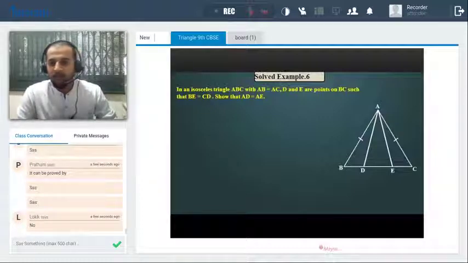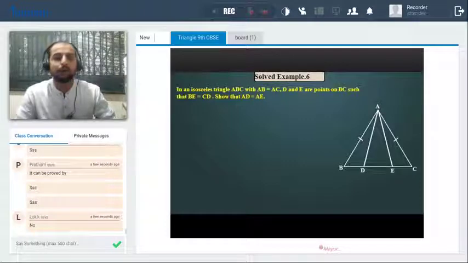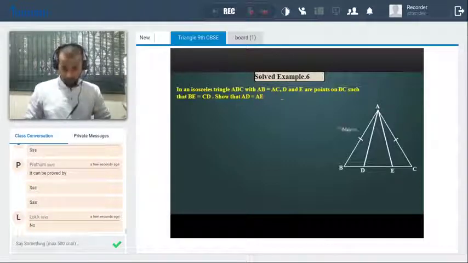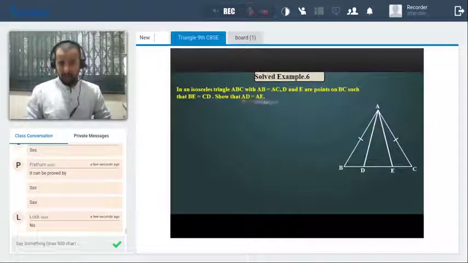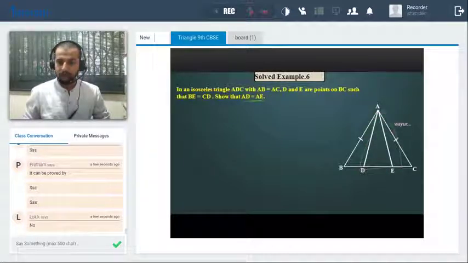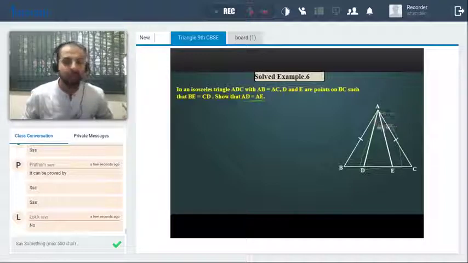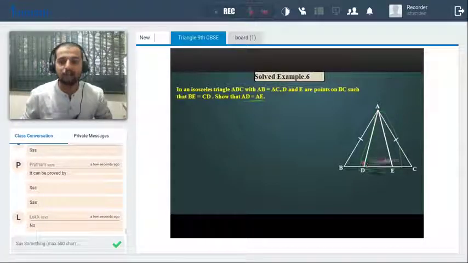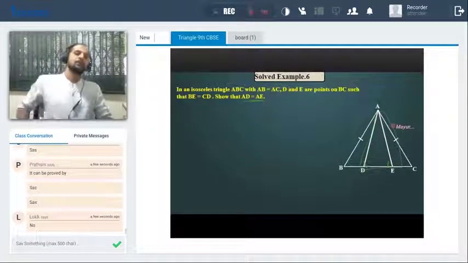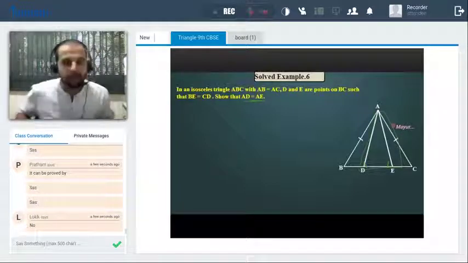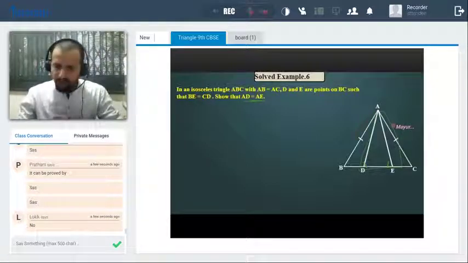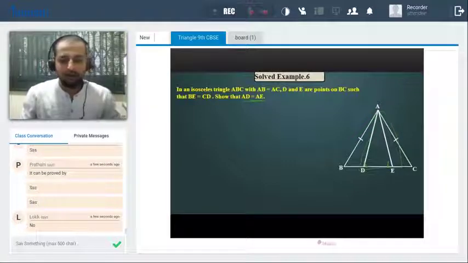Isosceles triangle ABC. AB is equal to AC and D and E are the points on BC such that BE is equal to CD. We have to prove that AD is equal to AE. मतलब this we have to prove equal. That means ये जो triangle है ADE, this has to be proved as an isosceles triangle. So how can you do this? Yes, it's very simple. So we'll just use the given things here.